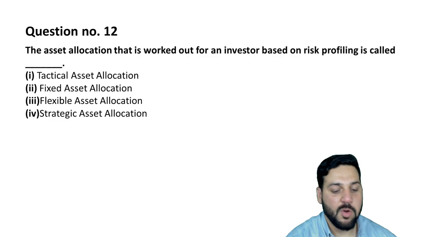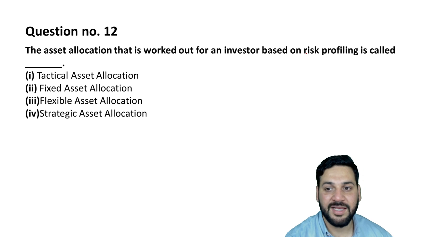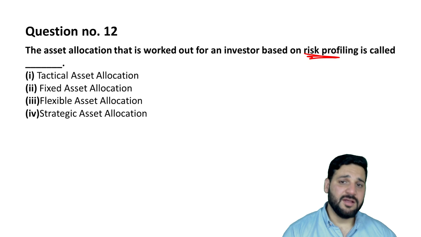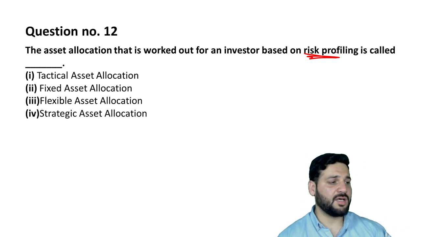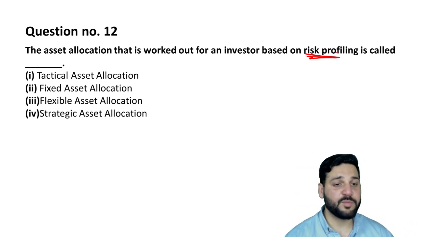ये common है. The asset allocation that is worked out for an investor based on risk profiling is called what? I hope you are already aware about risk profiling. आपका रिस्क प्रोफाइल अलग है, मेरा अलग है, किसी 30 years old का अलग है, 40 years old का अलग है. So there is a proper process of risk profiling.